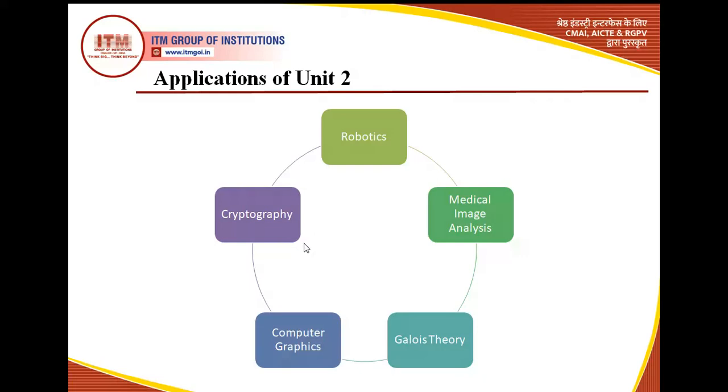So basically, cryptography is assigning certain patterns or certain codes to any sort of software or any sort of thing. That's a very important subject if you want to pursue research in your field. So here also this group theory and rings and fields have been immensely used.